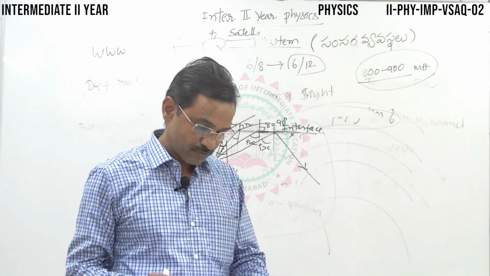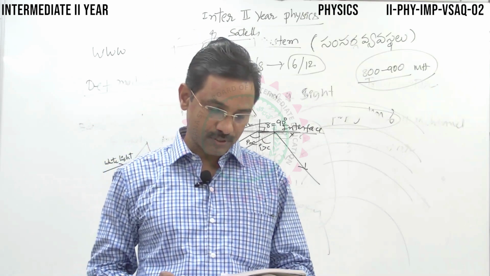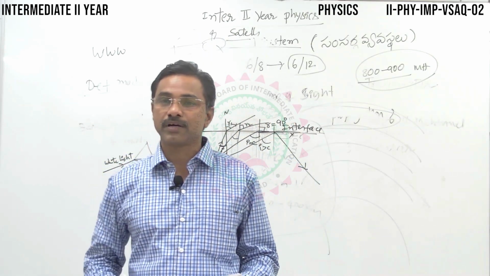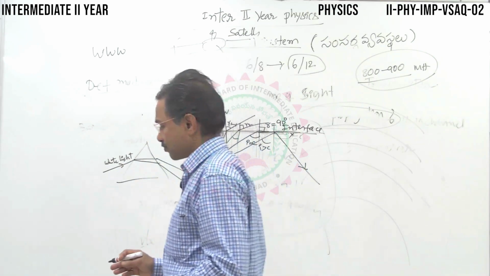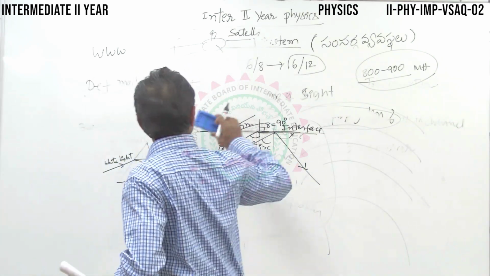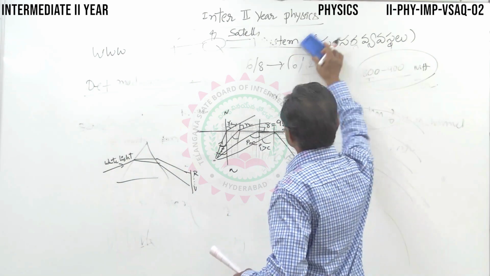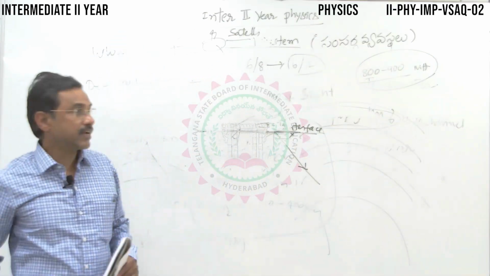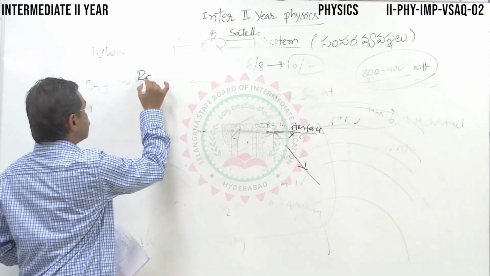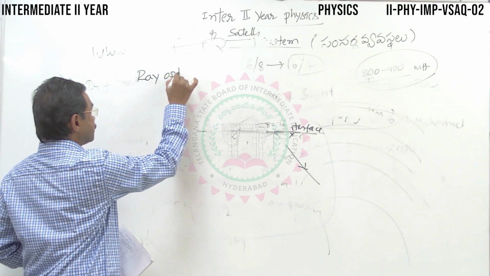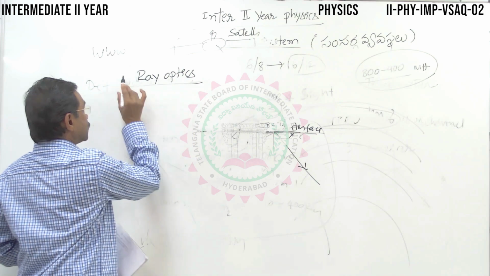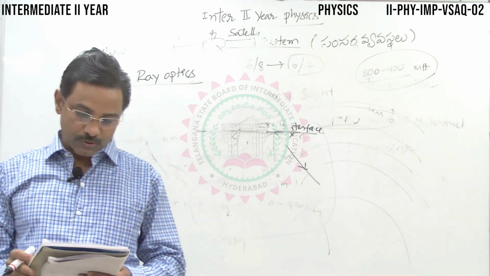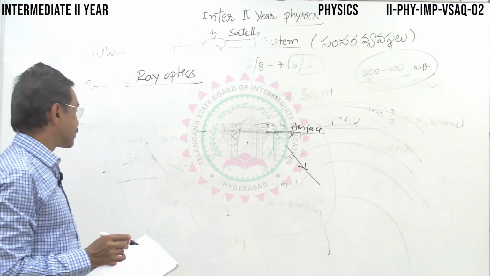So, the topics are very short answer questions. We'll take up one more chapter, ray optics. Make a note of it. One by one, we'll discuss the very short answer questions. Now in ray optics, as you know, the rays travel in a rectilinear, straight line path, with lenses, mirrors, and all those things.